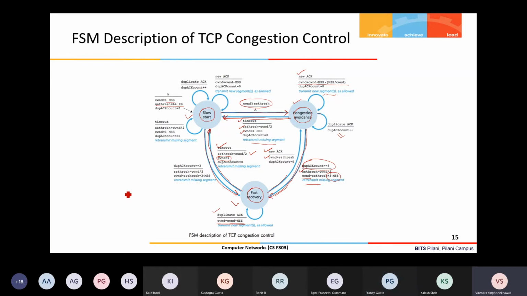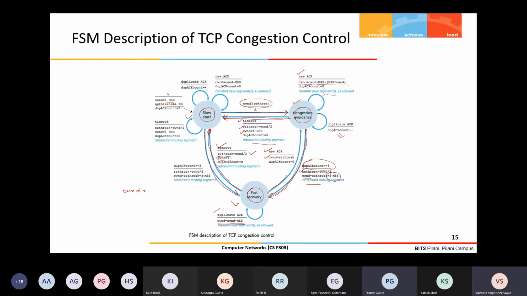Doubling means in 1 RTT. Yes, sir. And when we get a new ACK, we go to the congestion avoidance phase where we are increasing it linearly. So why is this the case? Because a new ACK means that there is definitely no congestion. So shouldn't we increase it exponentially?